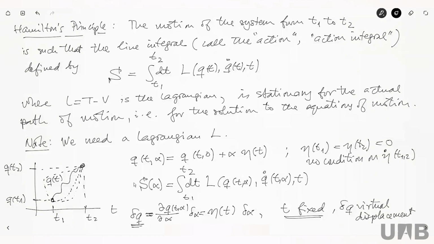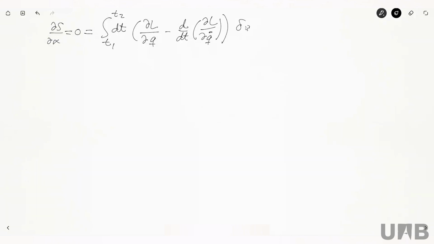Okay, so now, if we take this action, this functional, and we take these variations, I'm not going to repeat what we have just done for the calculus of variations. It's obvious that the derivative of S with respect to alpha equals 0 is nothing but the integral over t from t1 to t2 of the derivative of L with respect to q minus the derivative with respect to t of the derivative of L with respect to q dot, times delta q.